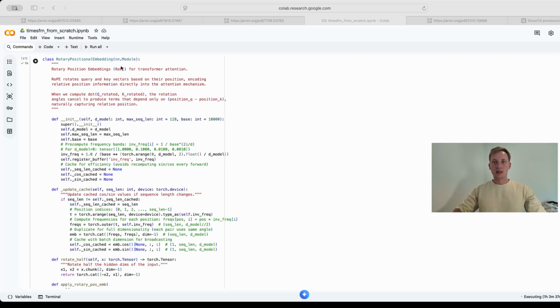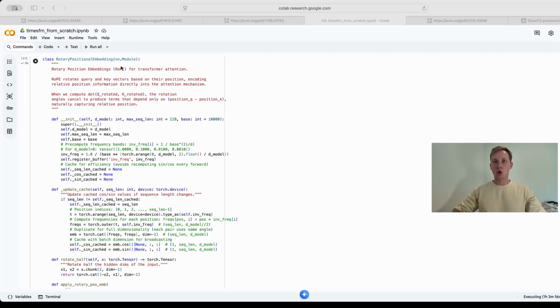Now we need to inject positional information into our model. Instead of adding static embeddings at the very beginning, we're using RoPE, which stands for Rotary Position Embedding. If you saw the last video, we used RoPE, where I go through the RoPE and explain each and every method.